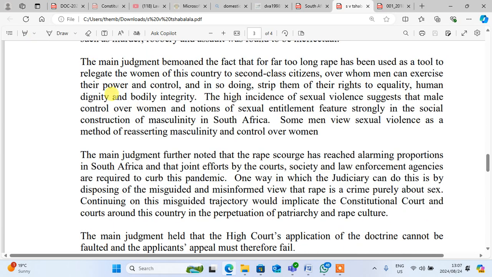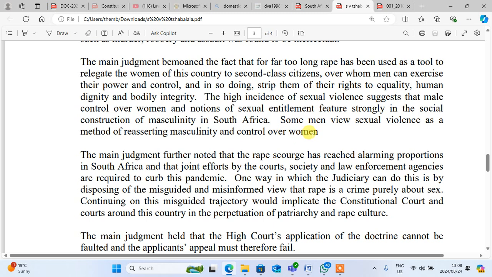They said that the main judgment bemoaned the fact that for far too long, rape has been used as a tool to relegate the women of this country to second-class citizens over whom men can exercise their power and control, and in so doing, strip them of their rights to equality, human dignity, and bodily integrity. The higher incidence of sexual violence suggests that male control over women and notions of sexual entitlement feature strongly in the social construction of masculinity in South Africa. Some men view sexual violence as a method of reasserting masculinity and control over women.